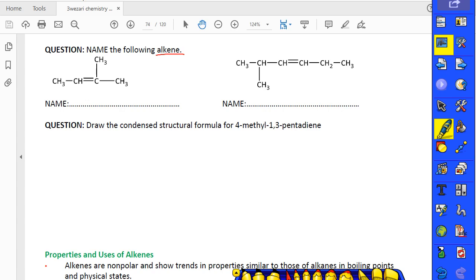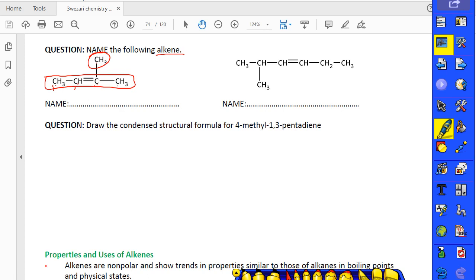If you find the longest chain, it means a straight chain. 1, 2, 3, 4. 1, 2, 3, 1, 2, 3, 4. They are the same. So I use this chain like a straight chain, our main body. After this is the alkyl group. And if you check the double bond, you will see that the double bond is in the center.